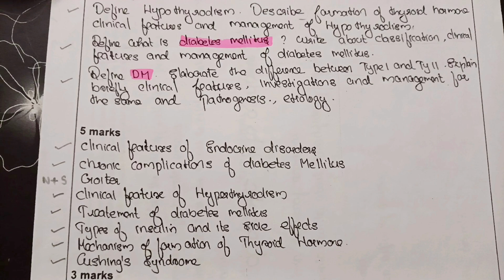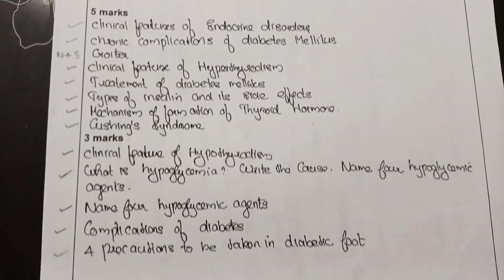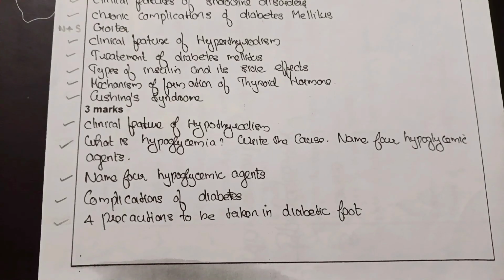Now, important 3-mark questions are: first one, clinical features of hypothyroidism. Second one, what is hypoglycemia? Write its causes and name 4 hypoglycemic agents. Name 4 hypoglycemic agents again as a separate question. Complications of diabetes. 4 precautions to be taken in diabetic food.